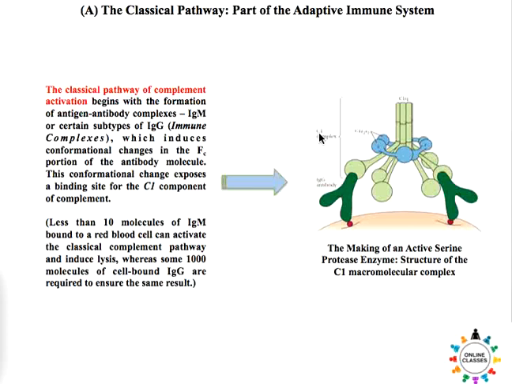That means other antibodies are not part of the cascade. Only IgM or certain subtypes of IgG can form the immune complex, and that then induces conformational changes in the Fc portion of the antibody molecule. The Fc portion is the portion which does not bind antigen, and because of this binding there will be a conformational change that exposes a binding site for the C1 component of the complement, and therefore the C1 component can bind with this antigen-antibody complex.